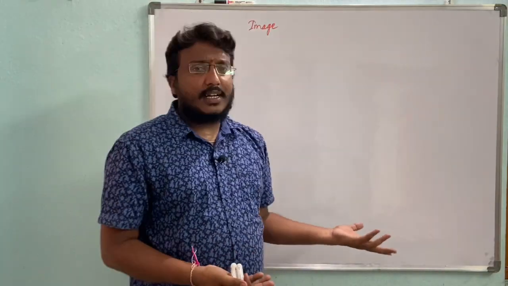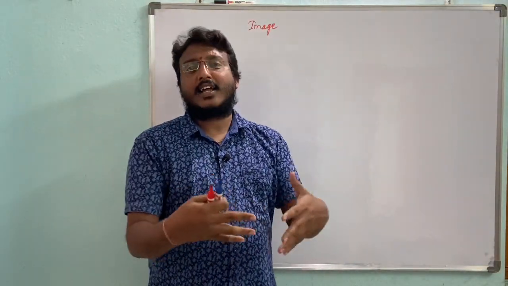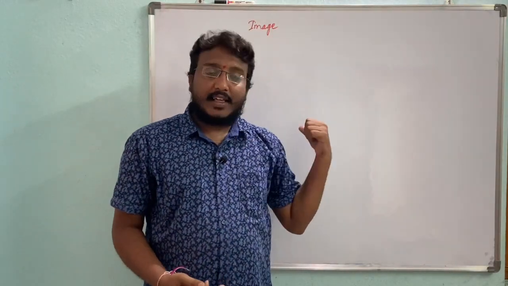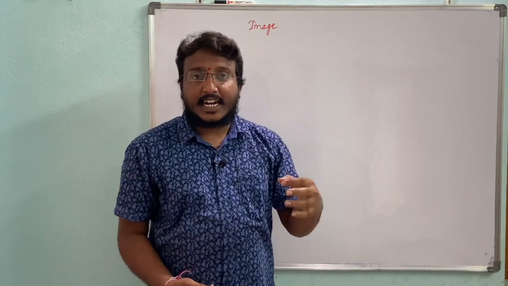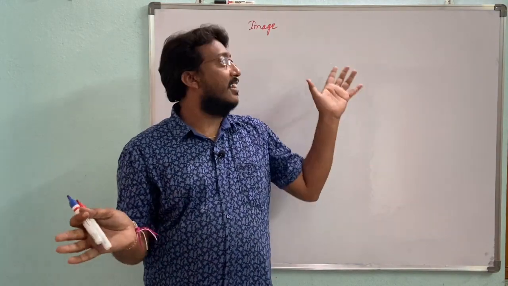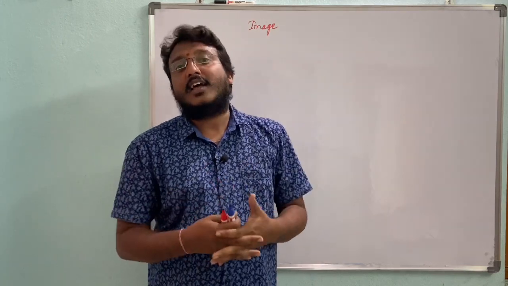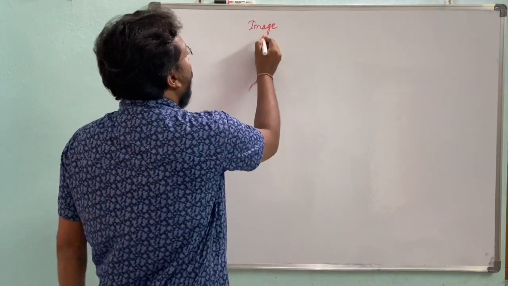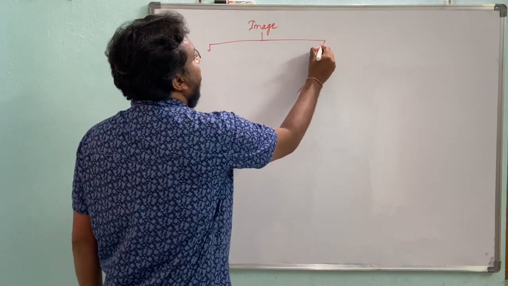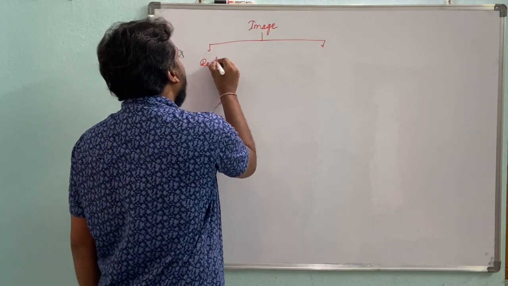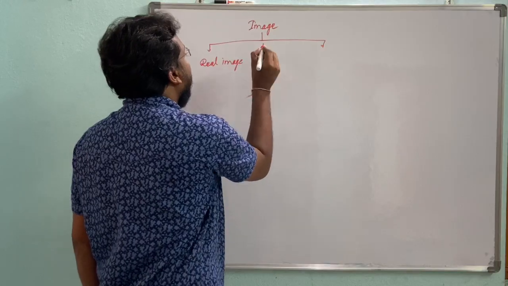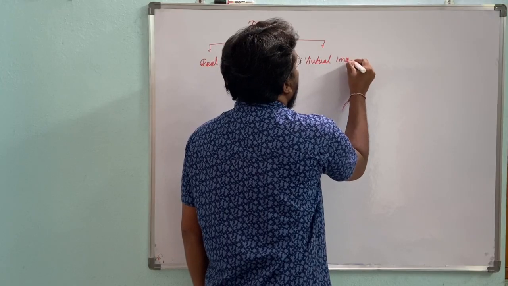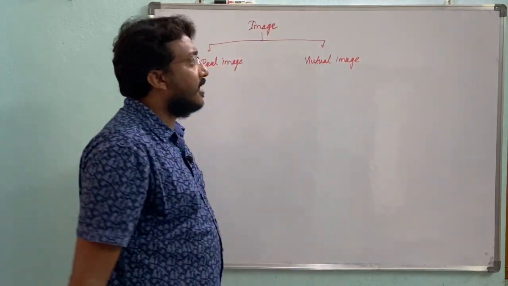Quite opposite to it, the image is decided by the converging reflected or refracted rays. Okay, so the object is decided by the incident rays, and the image is decided by the reflected or refracted rays. The image is further classified into two types: real image and virtual image.